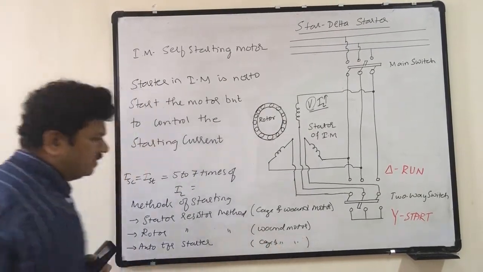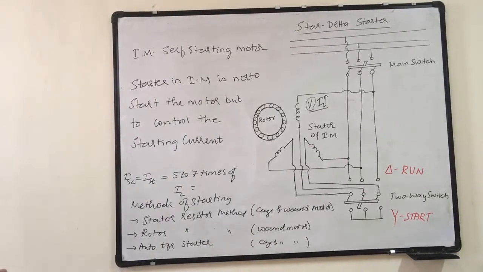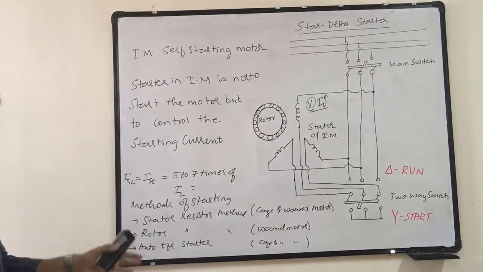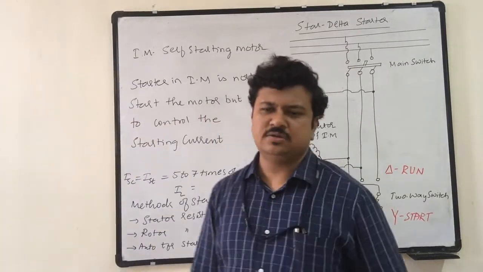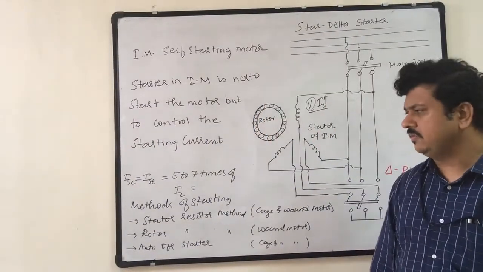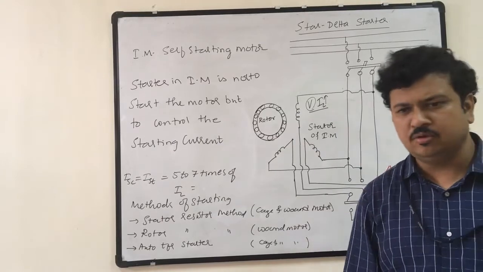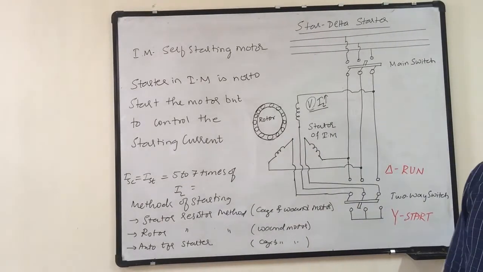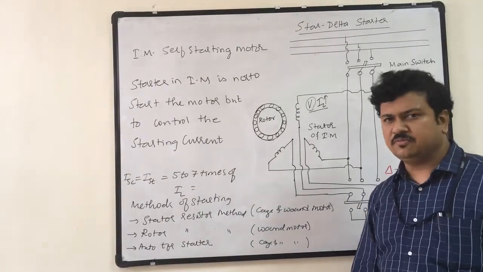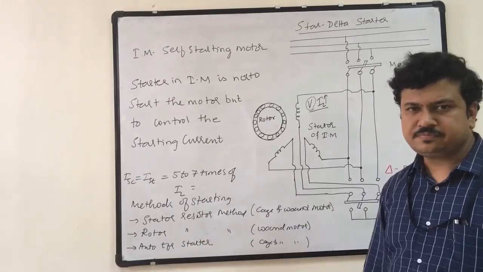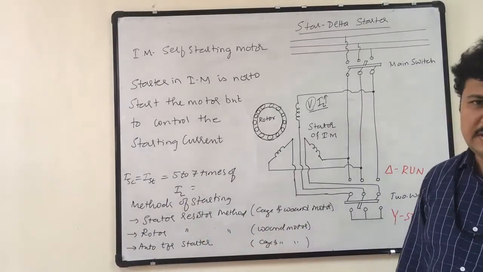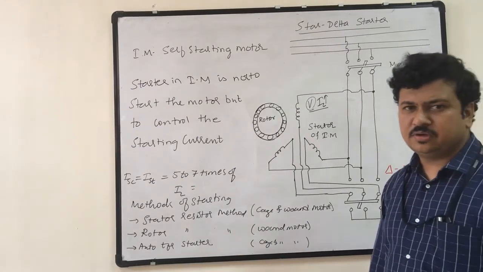These are very commonly used methods of starting. Advanced methods are there, the vector control method and the V/F method. Those are very complex in nature to understand, and they are not as per the content of your syllabus either. So these are the very commonly used mechanisms of starting the induction motor.